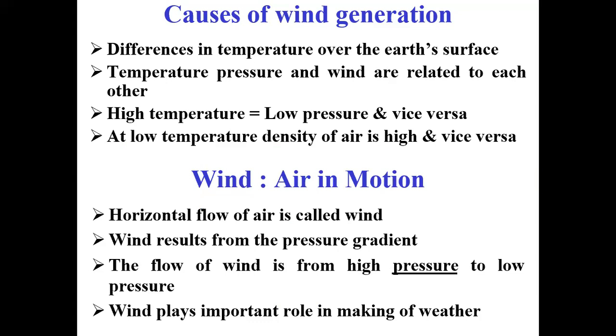Already we have seen, at a low temperature, the density of air is high and vice versa. This sentence is very important. If temperature is low, then density of air is high. If temperature is high, density of air is low.